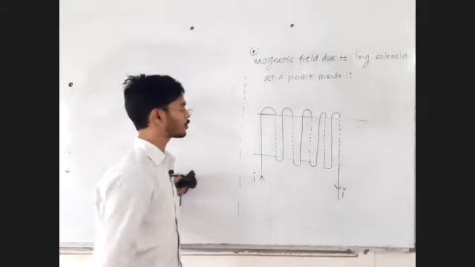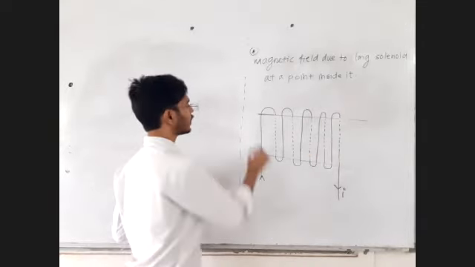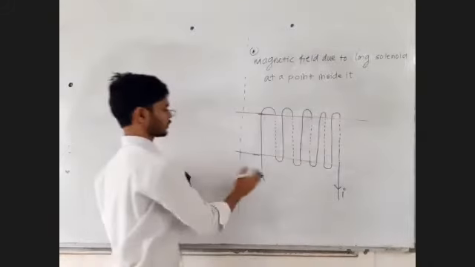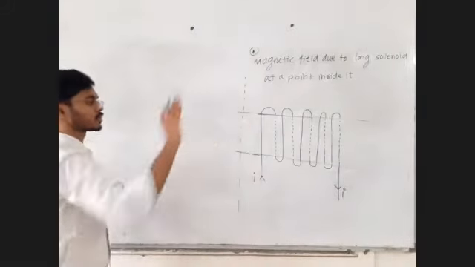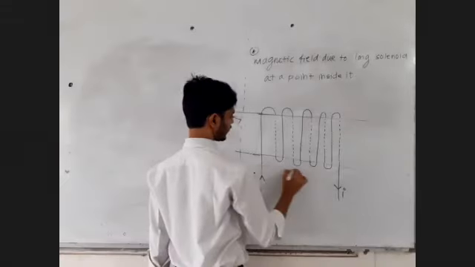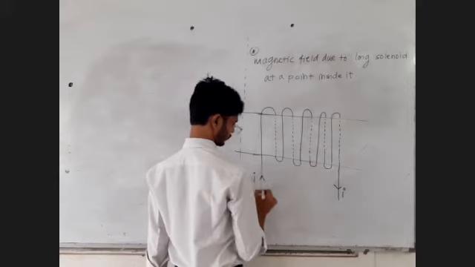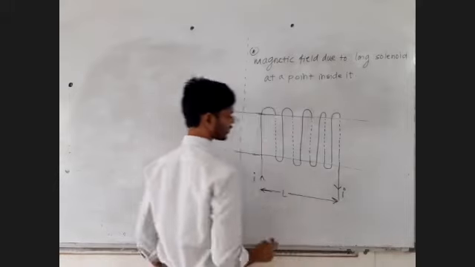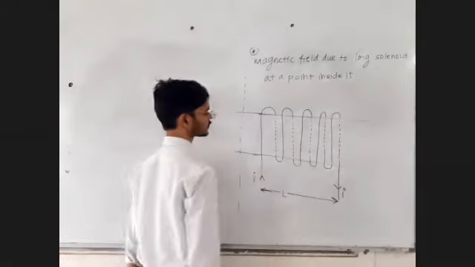There are n number of loops now. Okay, there are n number of loops. This is a very long solenoid. Thousands of turns are there. Let us take some finite length of the solenoid. Let us take the length as L. Assume this is a very long solenoid.